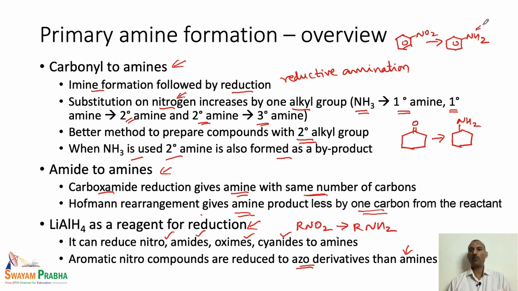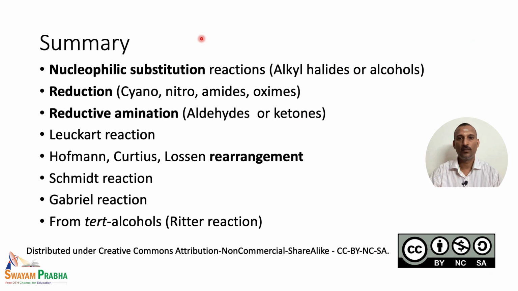So, we have a double bond between nitrogens and then we again have the aromatic unit here. So, those kinds of products will be formed. That is the reason aromatic nitro compounds cannot be reduced using lithium aluminium hydride to get the corresponding amines.